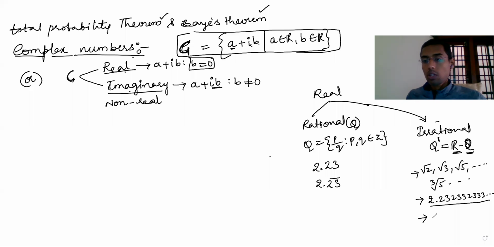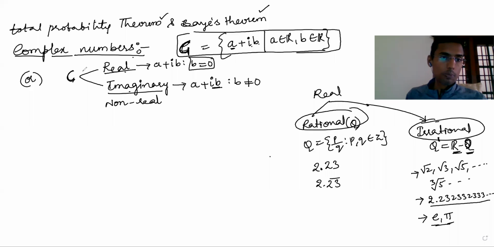Two irrational numbers are very important, the transcendental numbers e comma pi. Both are irrational, and these are very important irrational numbers. So real means both rational and irrational together. Similarly, complex means real and imaginary, or real and non-real. Rational, irrational; similarly here, real and non-real. Non-real, another name is imaginary.